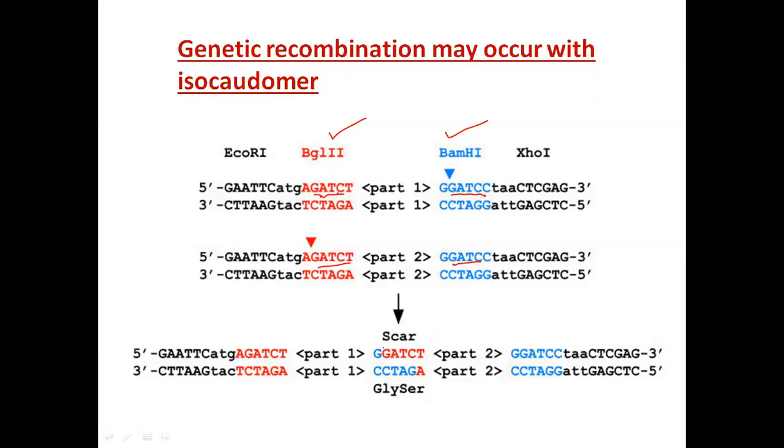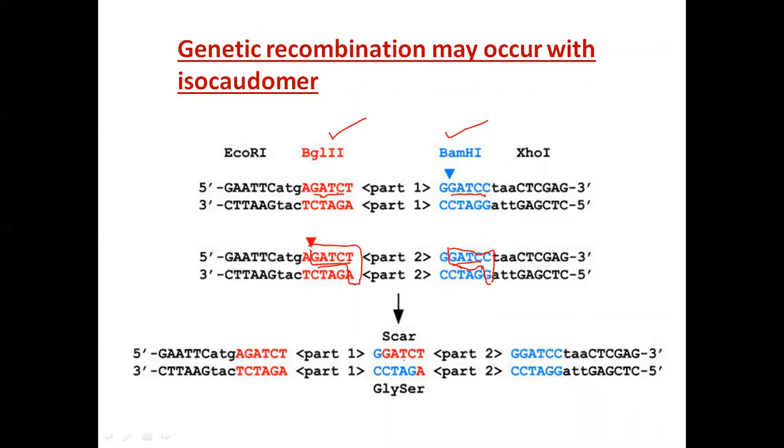When you want to ligate, this overhang may be joined to this overhang, because the central nucleotides are the same. So they have very high affinity to form complementary base pairs.